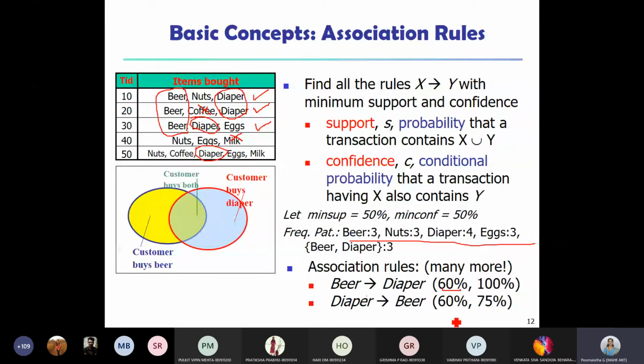I hope now it is clear, right? Support and confidence, the difference between these two measures. Any doubts, anyone? Okay, then no doubts. Let me continue.